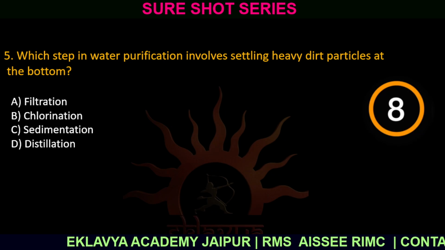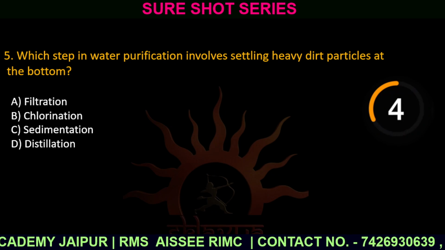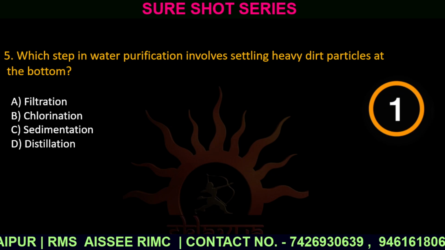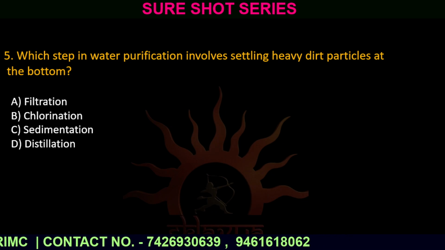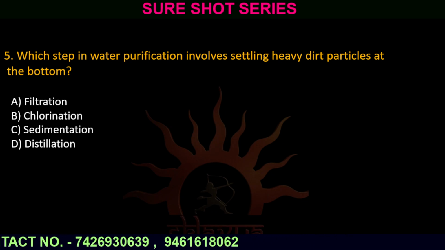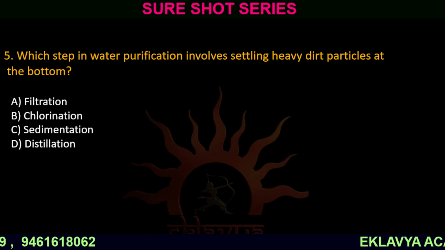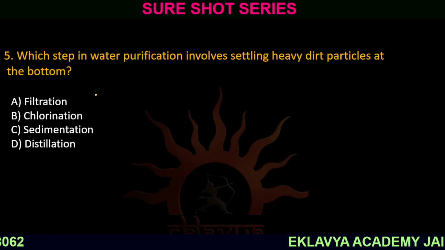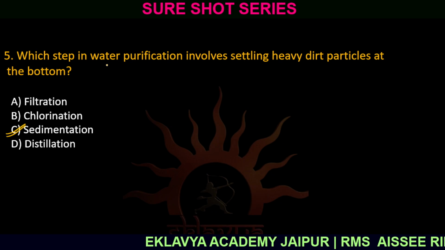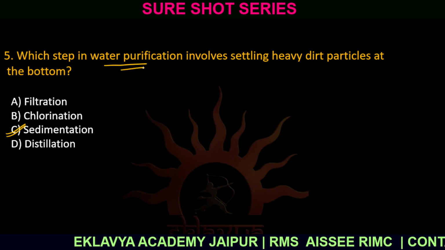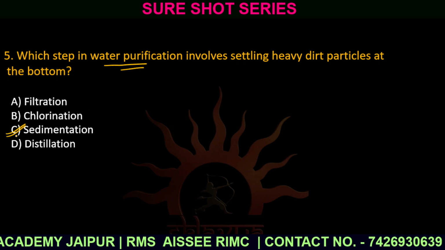Question number 5. Which step in water purification involves settling heavy dirt particles at the bottom? Option A, filtration. Option B, chlorination. Option C, sedimentation. And option D, distillation. The correct answer is option C, sedimentation. The question was about water purification, so the correct answer is option C.